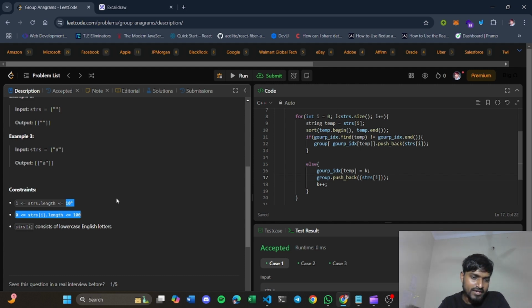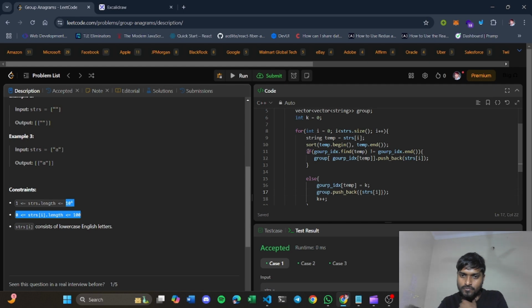Why? Because inside this for loop we have used a sort function, which has a time complexity of n log n, and the factor of 10 does not count too much. That's why our solution has been accepted.